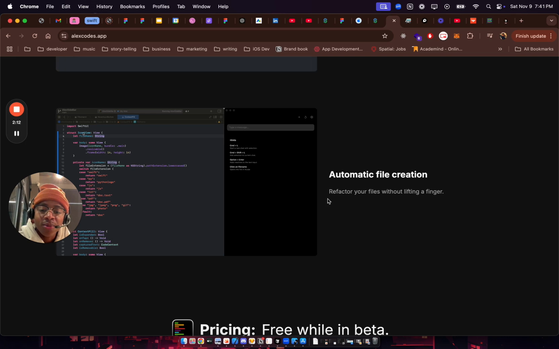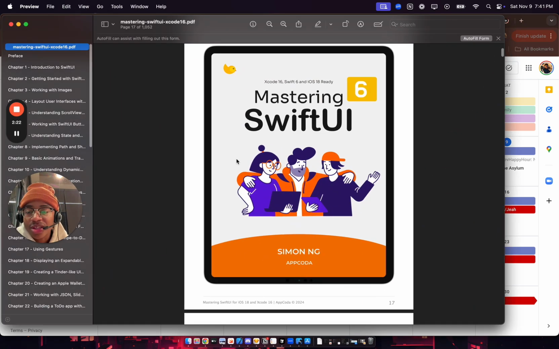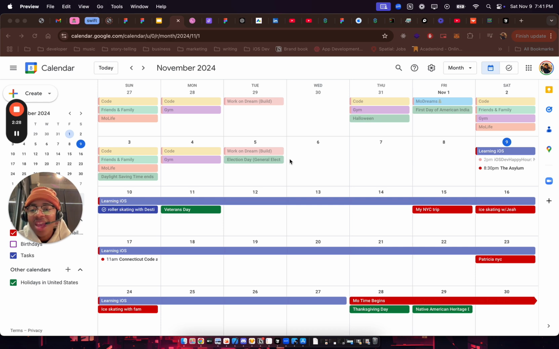Now, here's the thing, though. In that December plan, when I talked about how I plan on closing out 2024, I'm going to be relearning the foundations again of Swift and SwiftUI, using some of this with Playgrounds and a few other resources, and basically getting good at this stuff. And then using something like Alex, ChatGPT. I think some people are coding iOS apps with Cursor. I plan on doing that after learning, or relearning again, how to do some of this stuff.